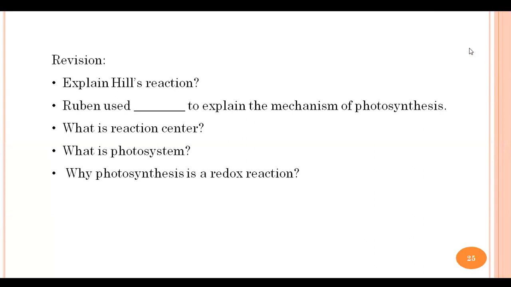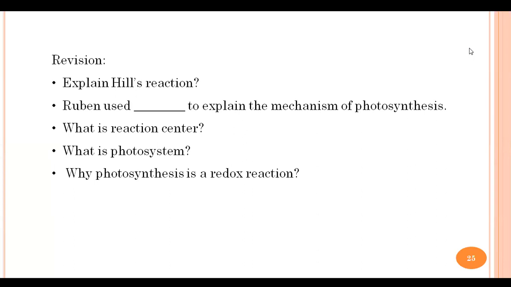In the reaction center, solar energy is trapped by chlorophyll and stored in the form of ATP and NADPH. Yeah, the point is right.